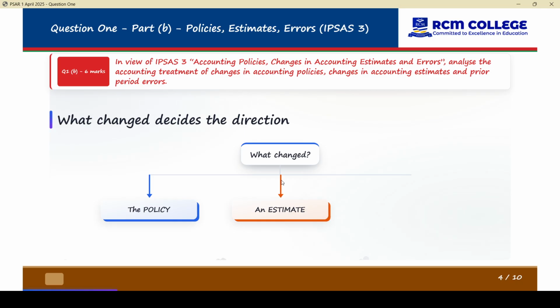And for estimates, we say estimates go forward. Estimates you don't go backward. So when we are talking about retrospective and prospective, for estimates it is prospective, going forward. Okay. So it will only affect the current and future periods. You won't go back, unlike the policy.